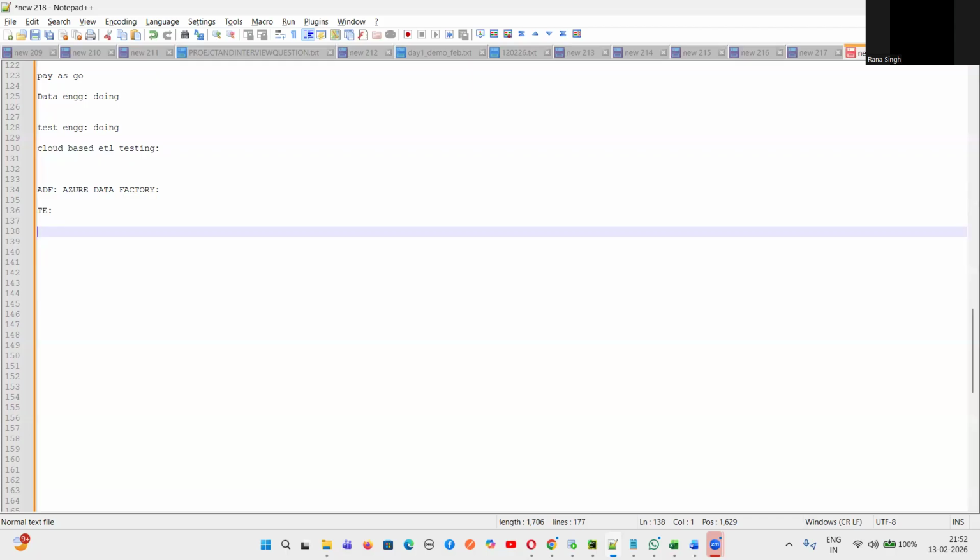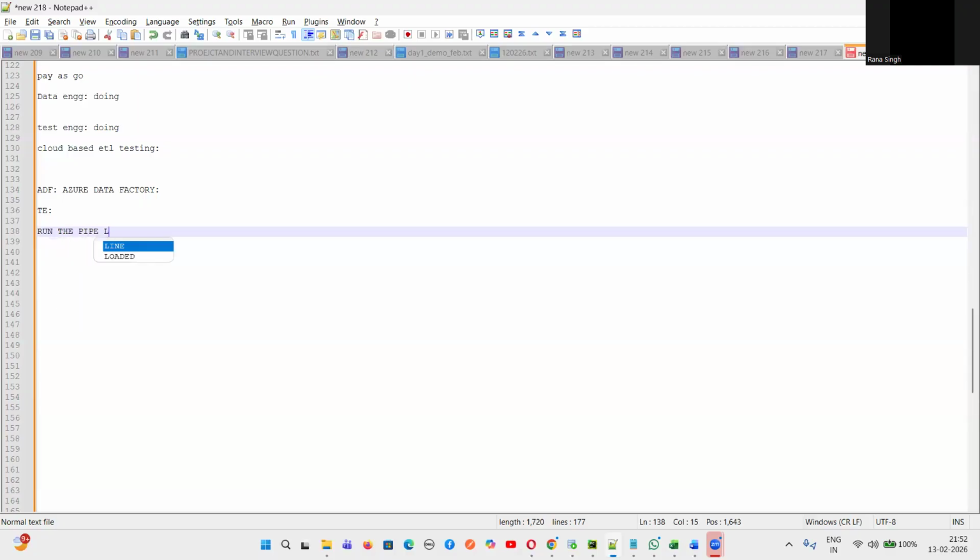That validation you have done in Azure Databricks. See, all the services are different. My question is what you did in Azure Data Factory. So what do you have to tell? We have run the pipelines. Yes. As a test engineer, what will you tell? We have run the pipelines.